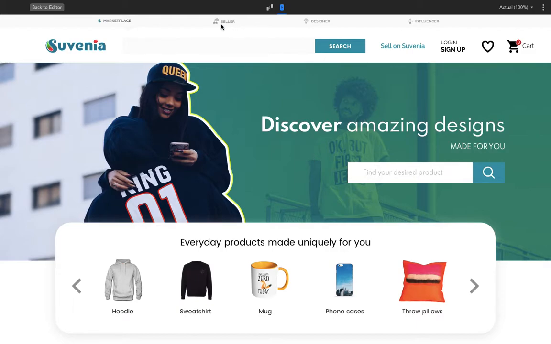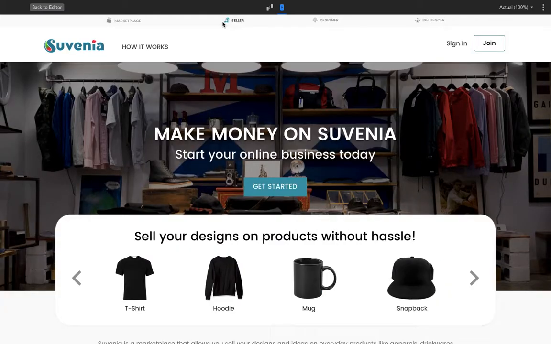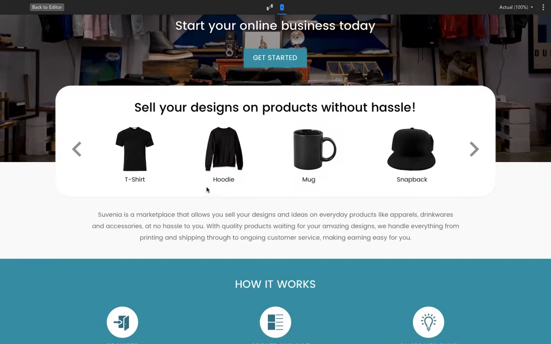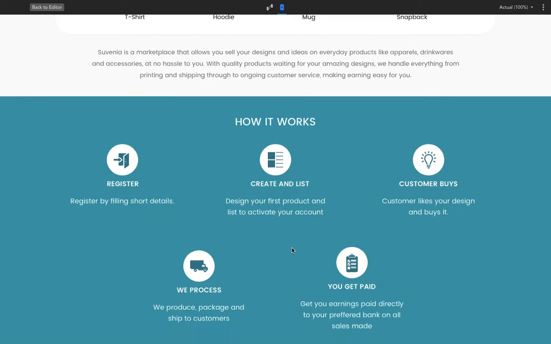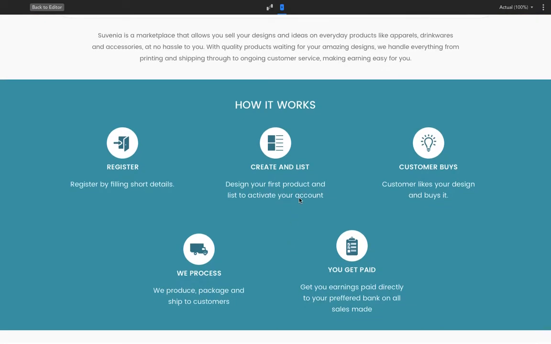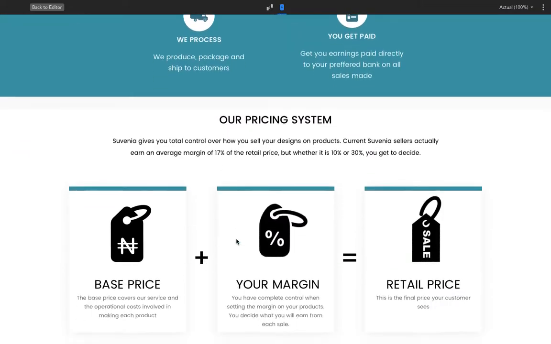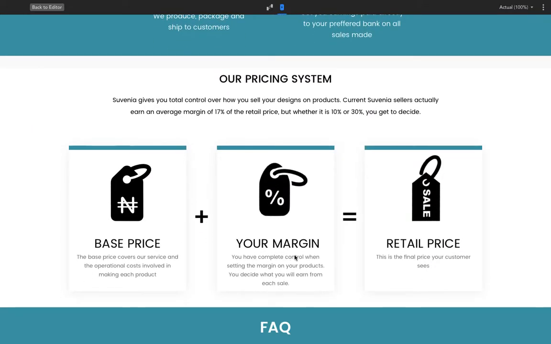We have three key categories of creatives. We've got sellers, we have designers, we also have influencers. Sellers are pretty much people who sell ideas and designs on products. They simply register, and they're able to create designs either using our own or uploading theirs. They list it on products and either add it to stores or list just single products. Once a customer buys, we handle the entire backend and then they get paid their margin, which was already factored into